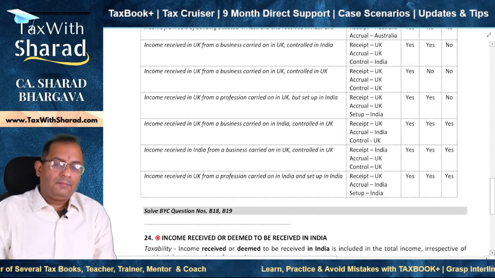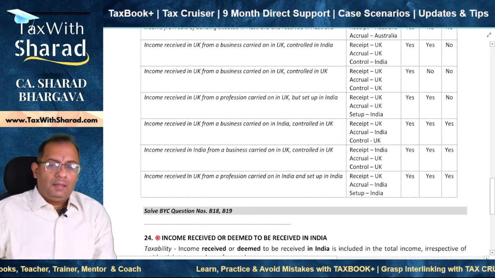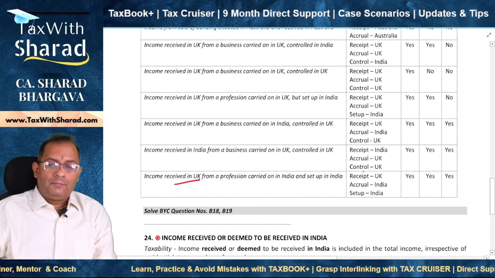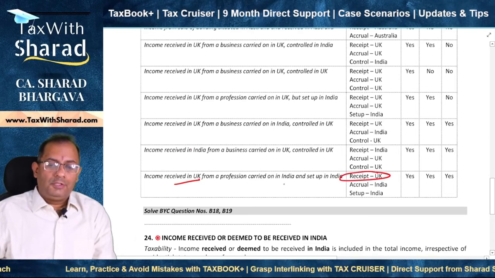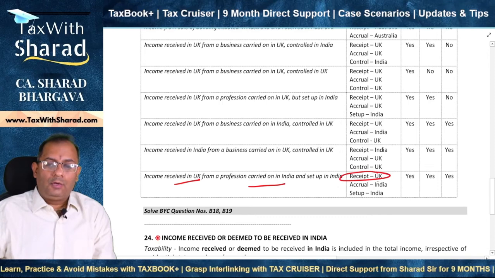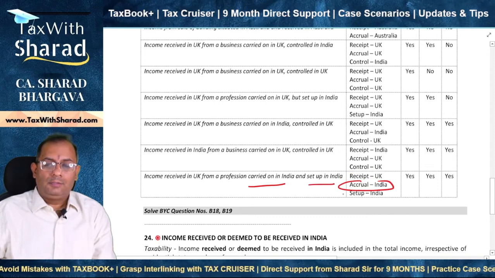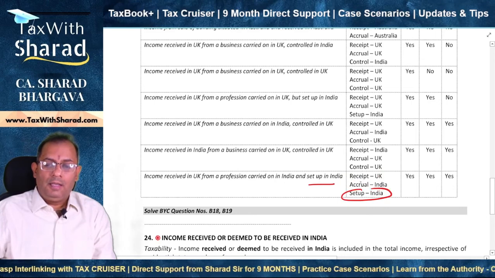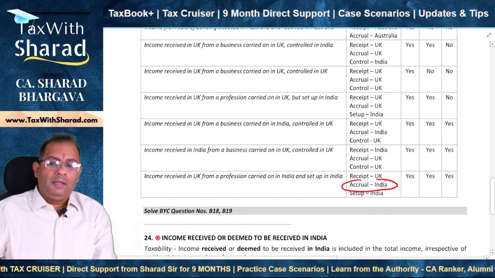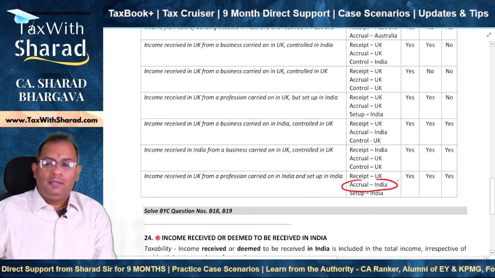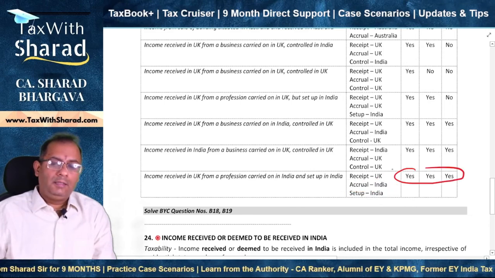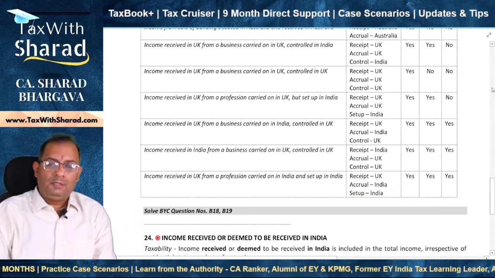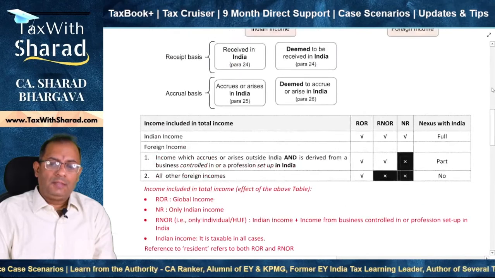Last example, income is received in UK. So receipt is in UK, profession is carried on in India, so accrual is in India, and setup is in India, so setup is also in India. So receipt is in UK, but accrual being in India, it means that it's an Indian income, and therefore it is taxable irrespective of the residential status.